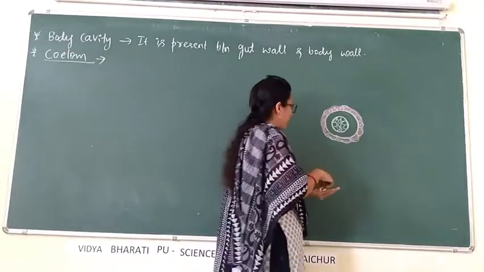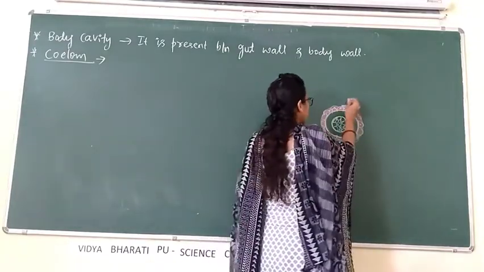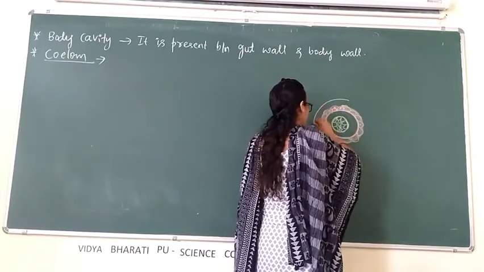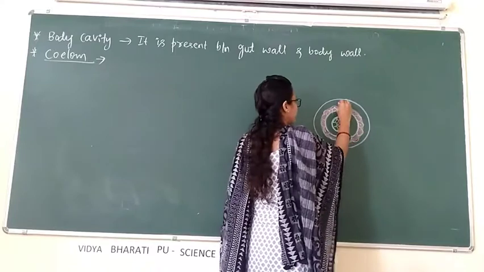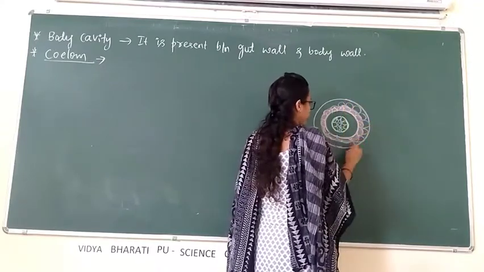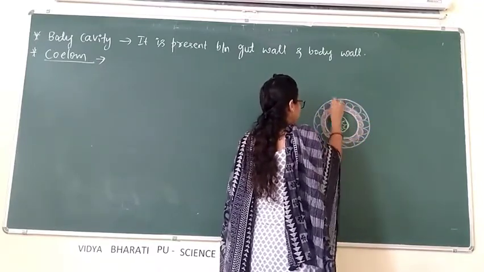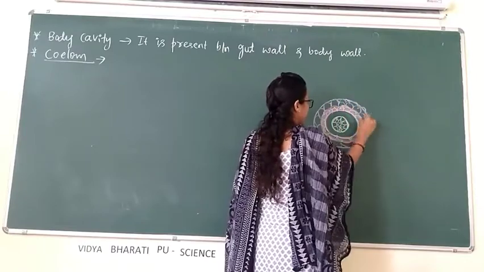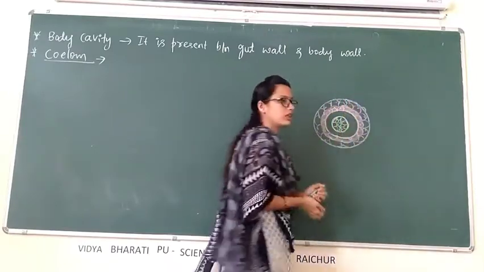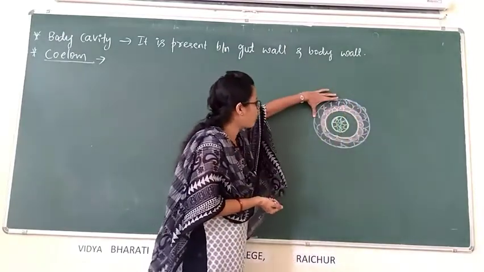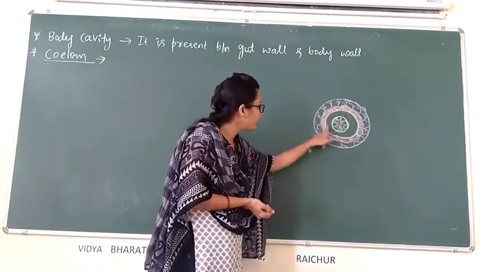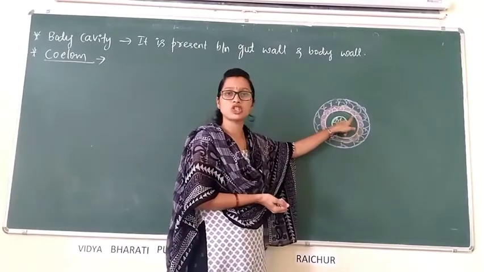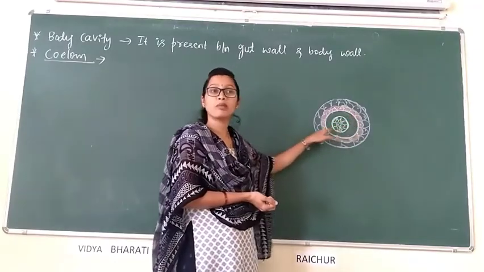Next to the mesoderm, here I will write ectoderm, which forms the body wall. Consider it is a body wall, this is a gut wall, and here the body cavity is present which is completely lined by mesoderm.